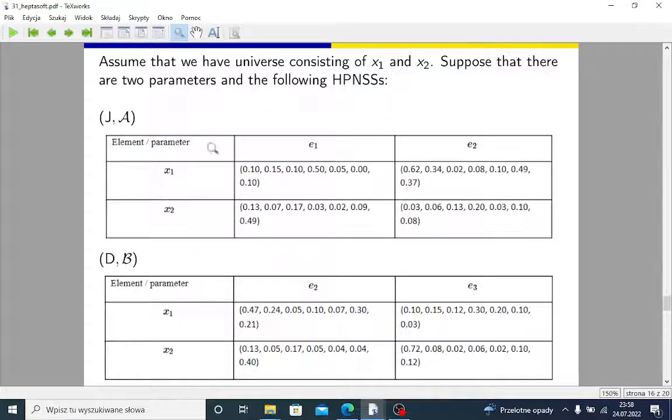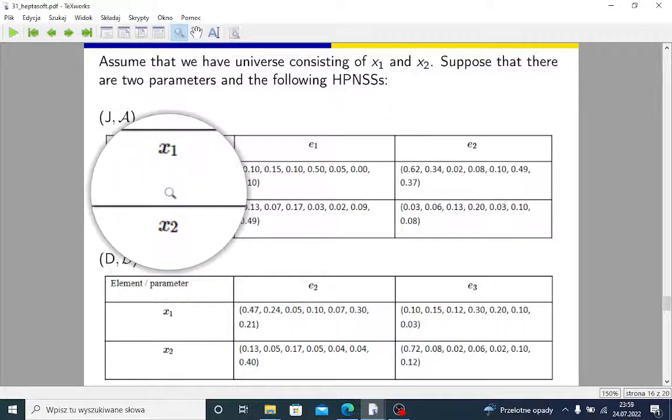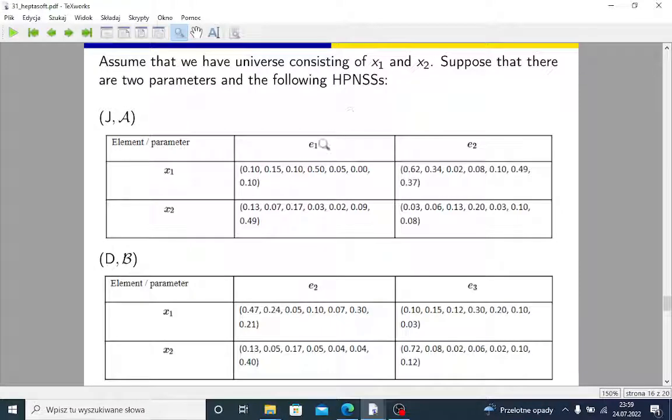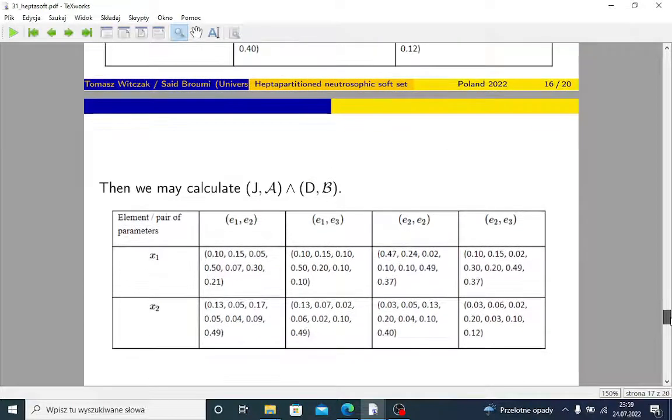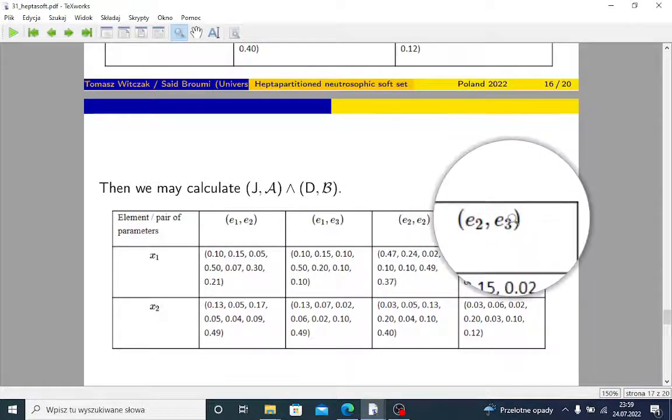It consists of 2 elements, x1 and x2, and we have 3 parameters, E1, E2, and E3. And the first set, JA, uses only 2 parameters, E1, E2. The second one uses E2 and E3. And now we take the Cartesian product of parameter sets. So we get E1, E2, E1, E3, E2, E2, and E2, E3.